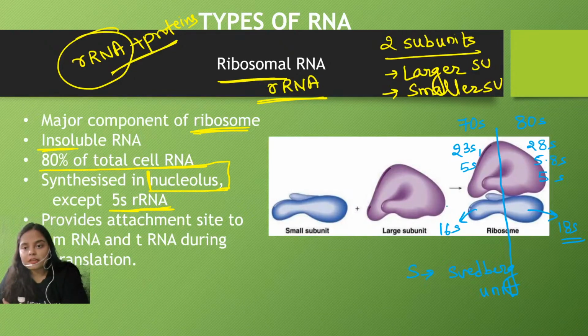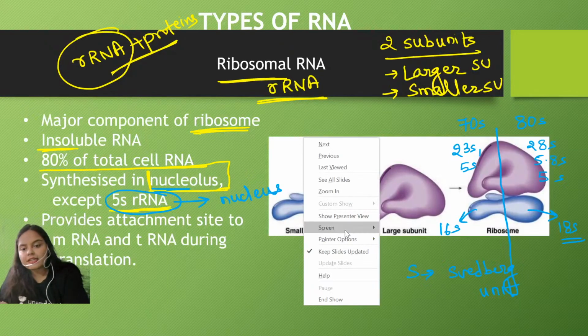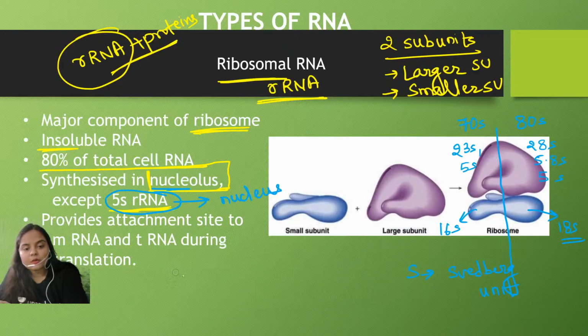When we talk about prokaryotes, each and every type of rRNA is formed in the cytoplasm itself because there are no membrane-bound organelles. But when we discuss eukaryotes, we know there are well-formed membrane-bound structures. In eukaryotes, all types of ribosomal RNA are synthesized in the nucleolus except the 5S rRNA. This 5S rRNA is synthesized inside the nucleus but outside the nucleolus. Now, what is the function? First of all, the rRNAs are involved in the formation of ribosomes.